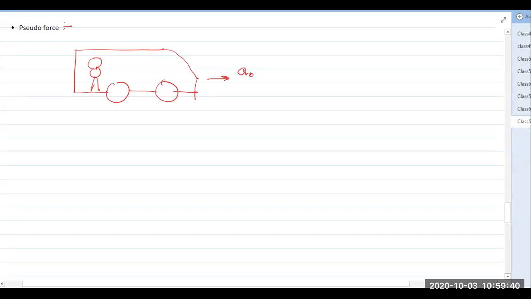Then you experience a sudden backward force, or you experience a backward direction jerk. That force is pseudo force actually. Are you getting? If the bus is accelerating, if the bus starts suddenly, then you experience a backward direction sudden force. That force is pseudo force.